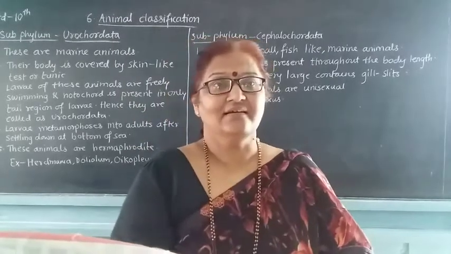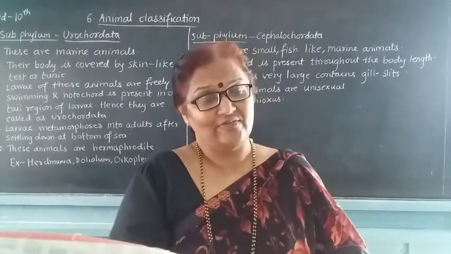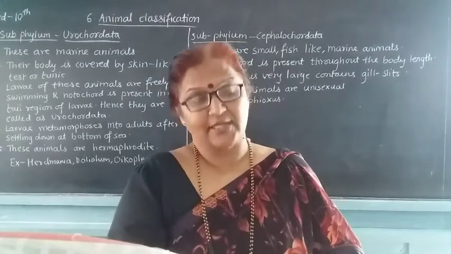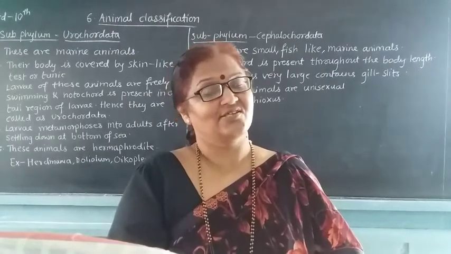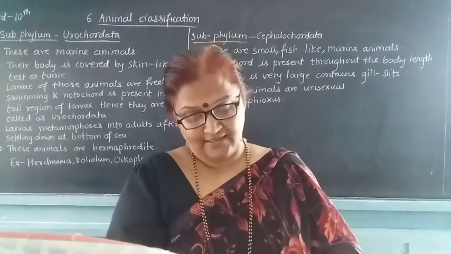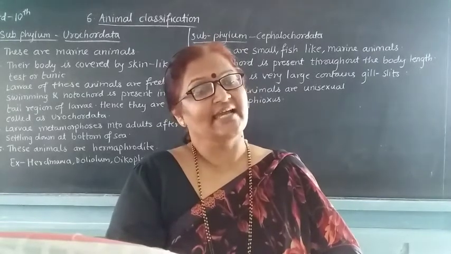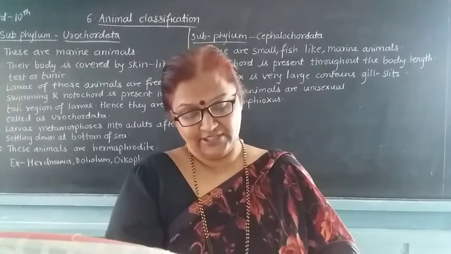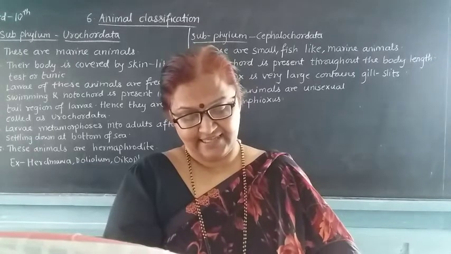Next comes the class Mammalia. The class Mammalia itself tells that there is a presence of mammary glands, which is the typical characteristic of Mammalia. These animals are warm-blooded. That means they can adjust with the surrounding. Body is divided into head, neck, trunk and tail.